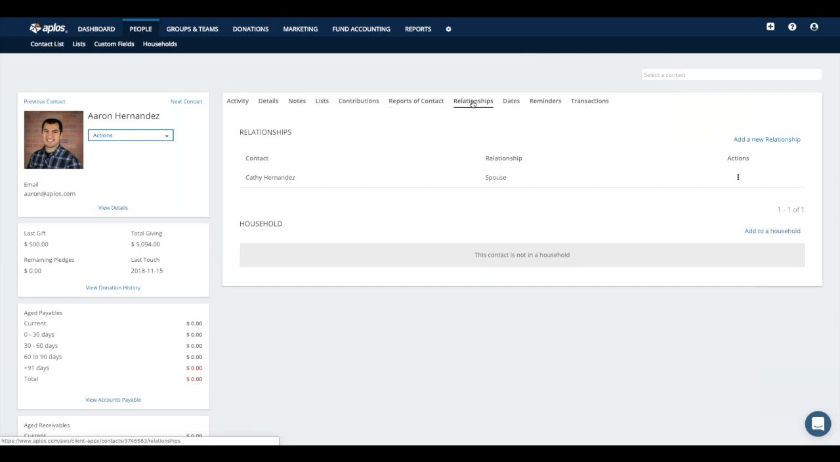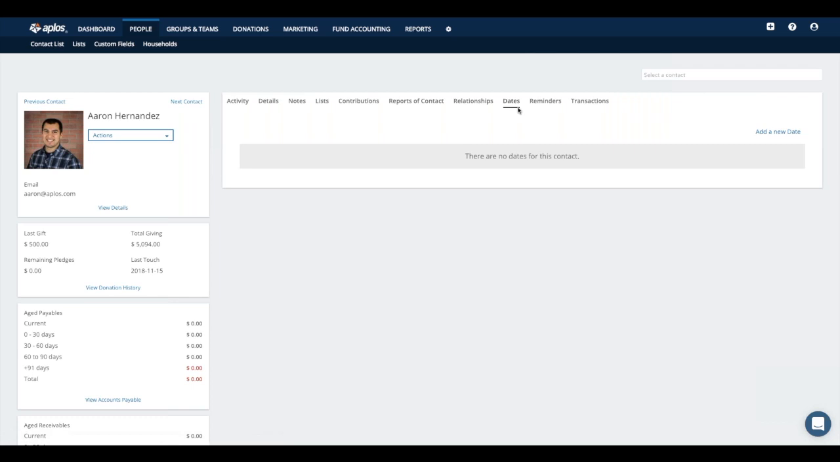Relationships, this allows you to tie contacts with other individuals you have listed in the system. So if you want to connect a husband and wife, or brother, sister, or co-workers, whatever the kind of relationship you're trying to keep track of, this is the area where you can go to connect those different contacts within your organization.